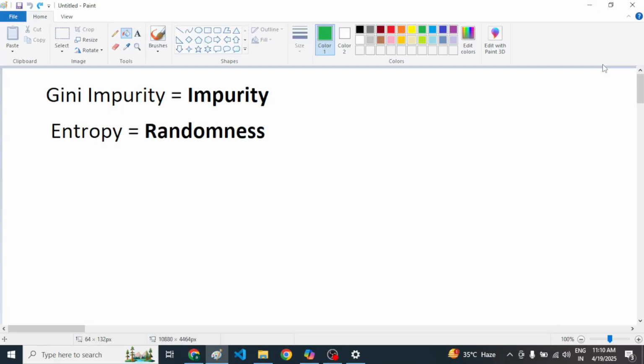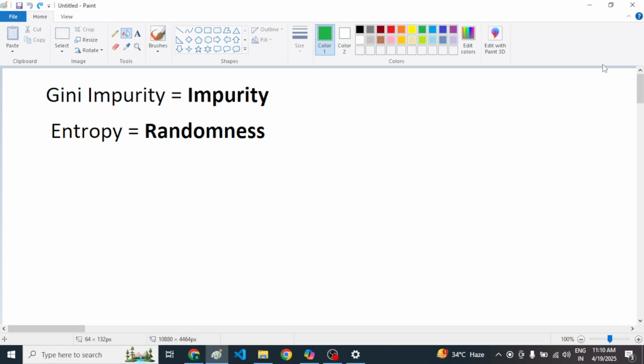Hello all. In today's video, let's discuss Gini impurity and entropy. Whenever you see the word Gini impurity, remember the word impurity. Whenever you see the word entropy, remember randomness. Once again, Gini impurity means impurity, and entropy means randomness.